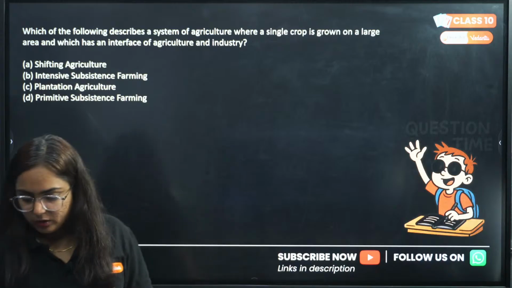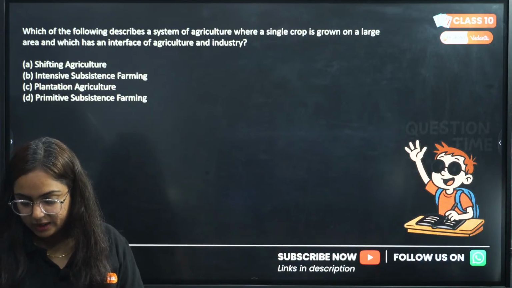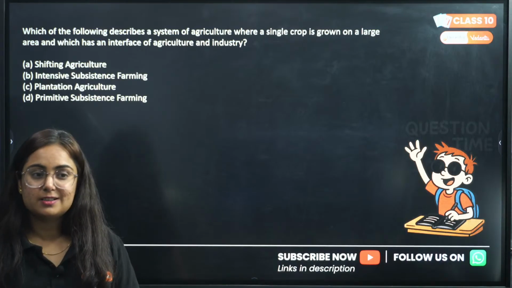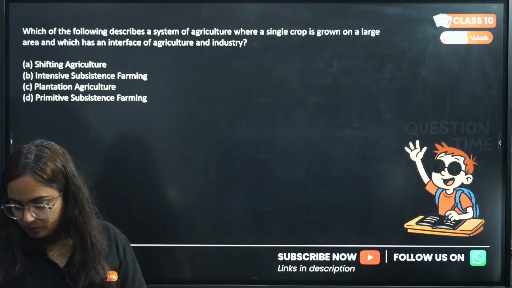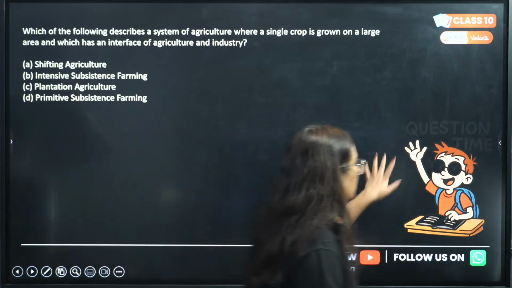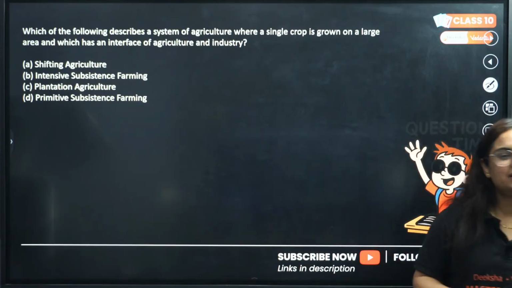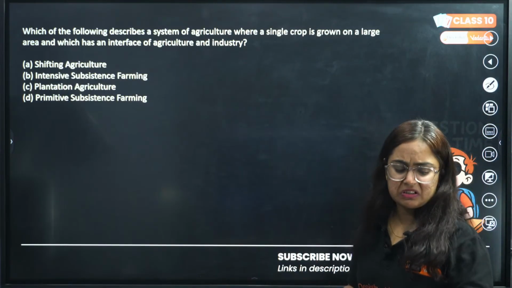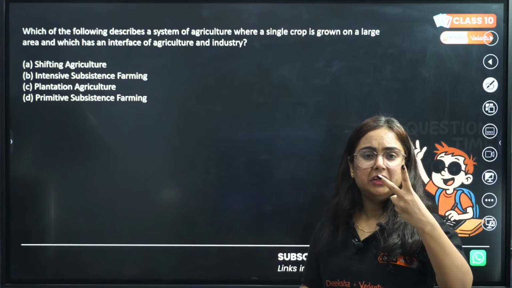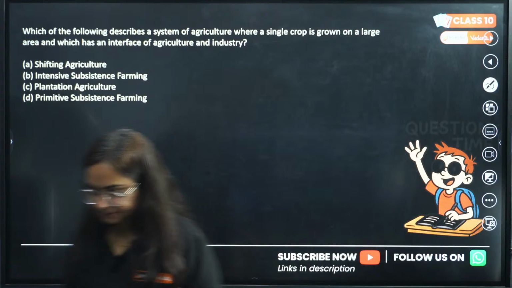Are you facing a problem in remembering this chapter, agriculture? Because I have a surprise for you. Tell me, then I will solve it, otherwise I won't be able to. So are you guys facing an issue remembering crops, seasons, their features, where they are grown, everything?